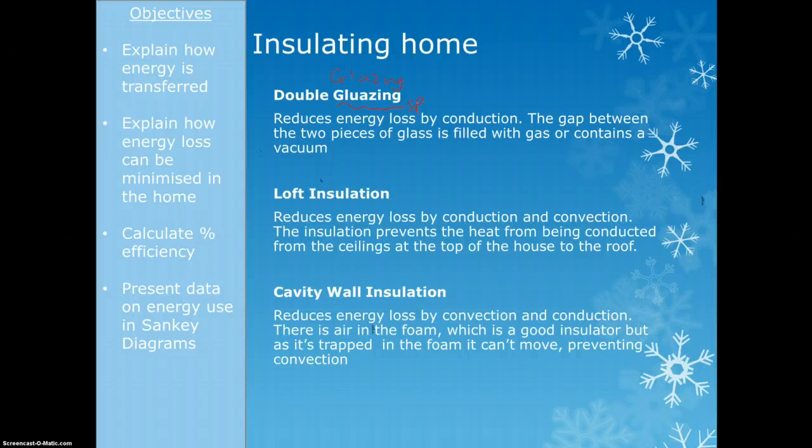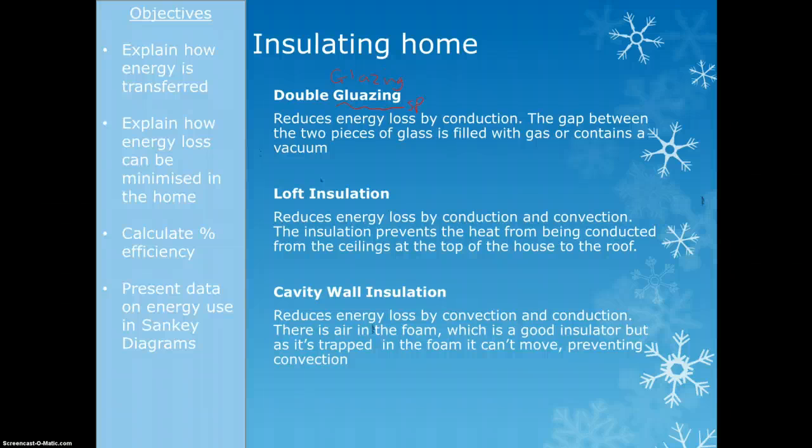The gap between two pieces of glass is filled with gas or contains a vacuum, so that stops the conduction from happening, so the heat stays in your home. Next is loft insulation, which reduces energy loss by conduction and convection, because the insulation prevents the heat from being conducted from the ceilings at the top of your house to the roof and then being radiated away. It just stops that from happening, so it stays inside your home.